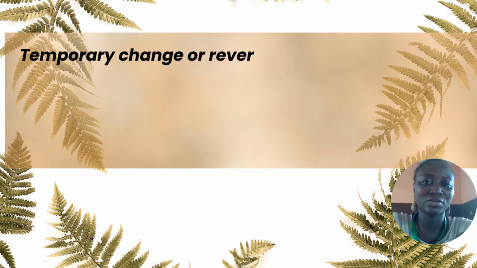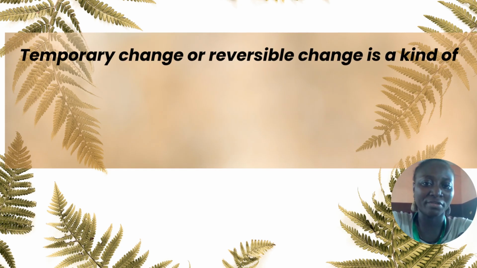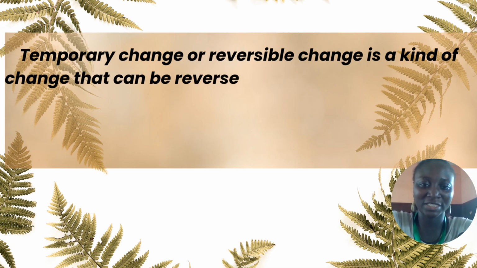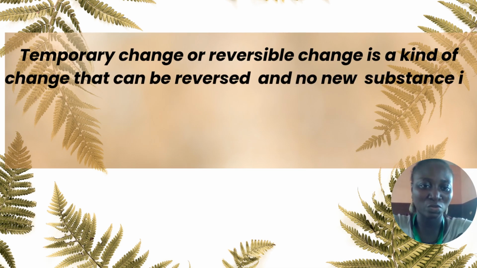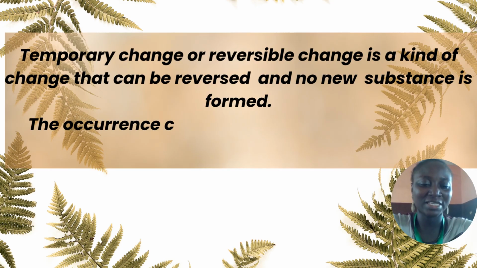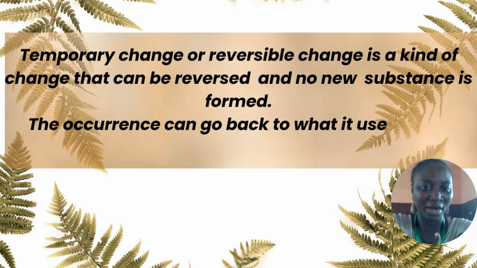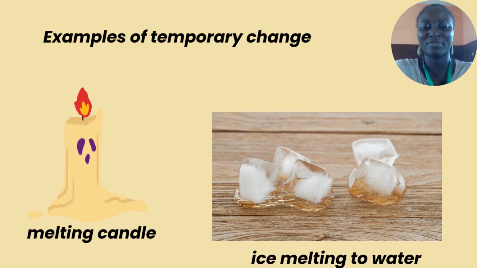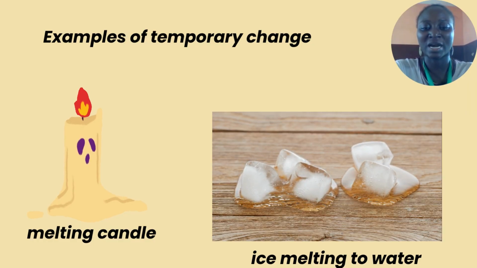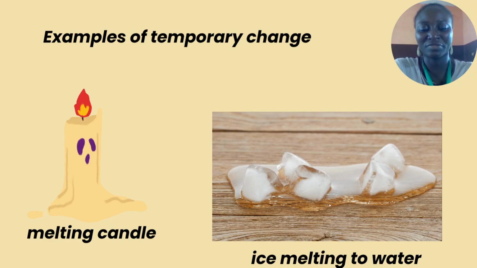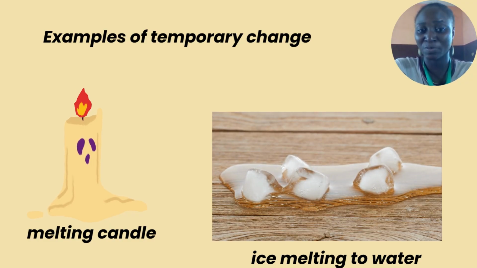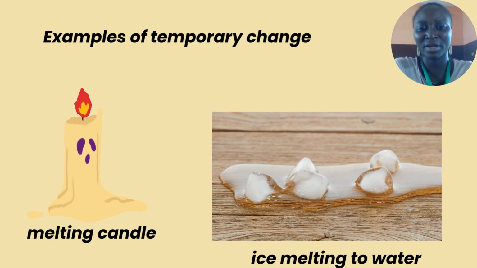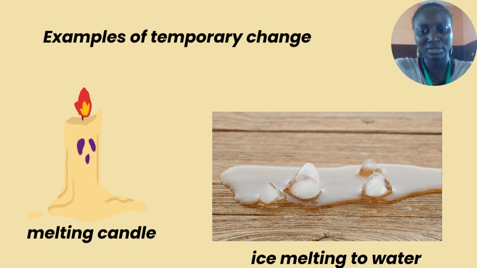Temporary change. Temporary change or reversible change is a kind of change that can go back to what it used to be. Examples of temporary change. Number one, we have ice melting to water. When you put water in the freezer and it turns to an ice block, after a while you bring it out, the ice will turn back to water.